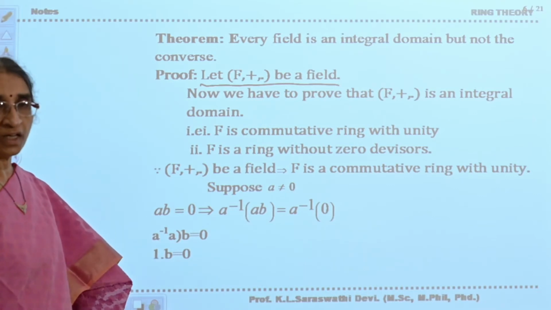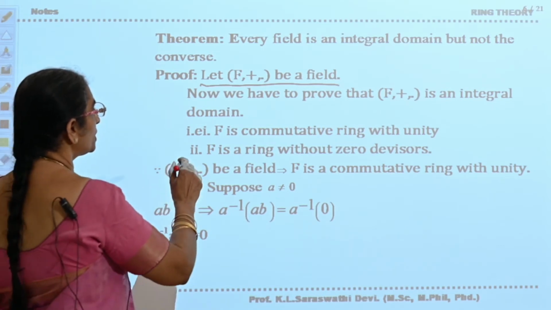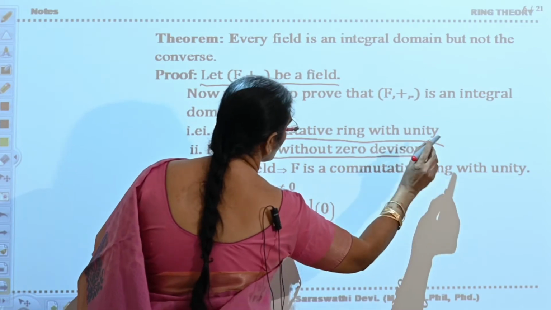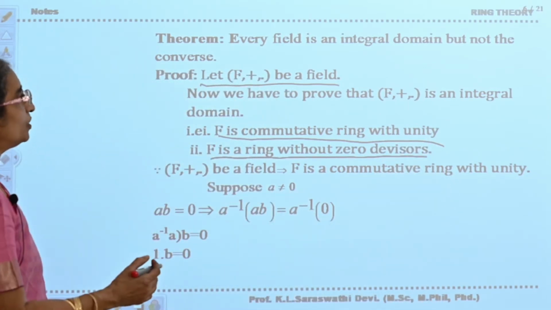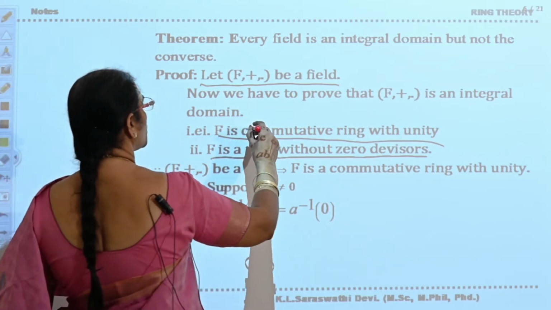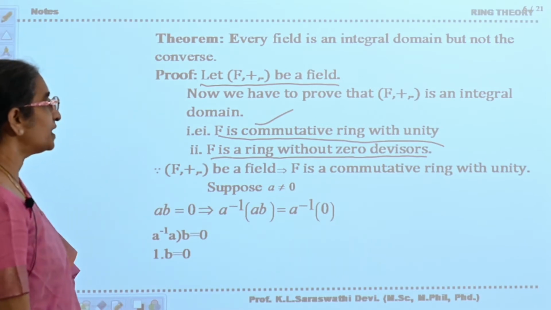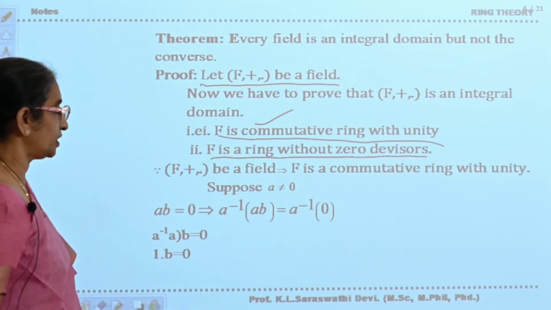Integral domain means you have to show it is a commutative ring with unity and it is without zero divisors. F is a commutative ring with unity because F is a field. So there is nothing to prove, it is satisfied automatically. F plus dot is a field implies F is a commutative ring with unity.